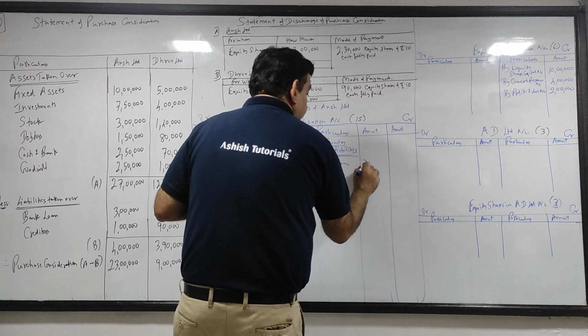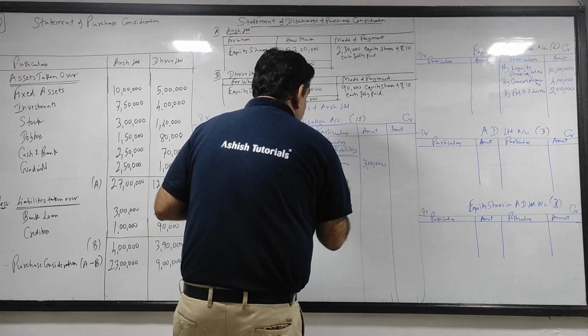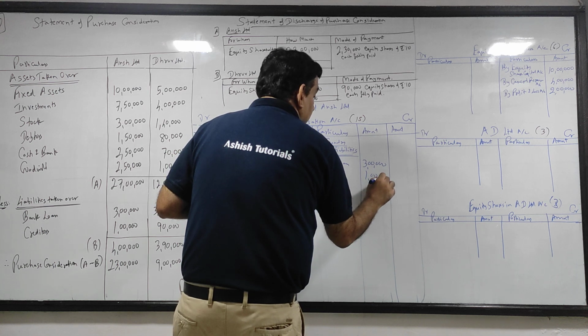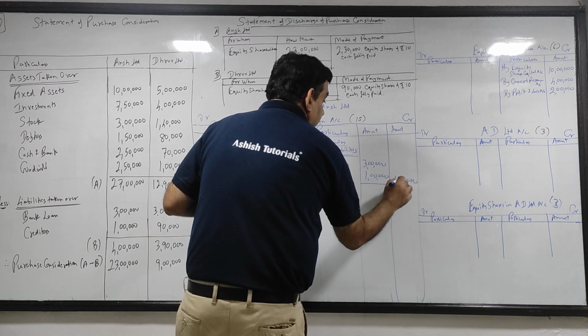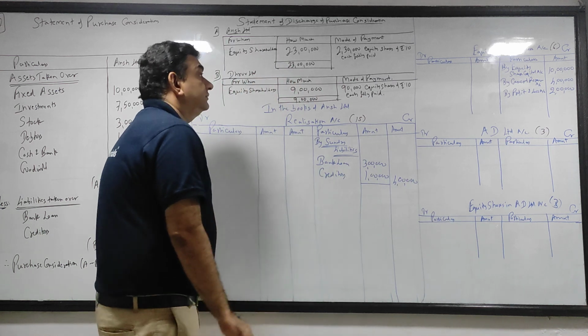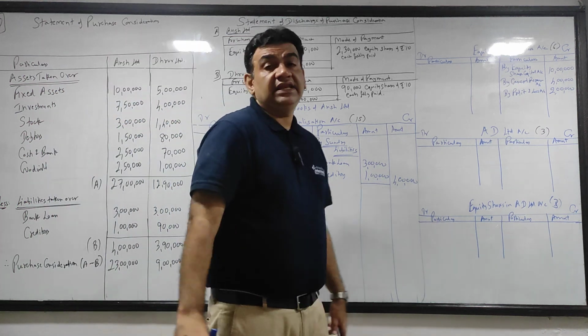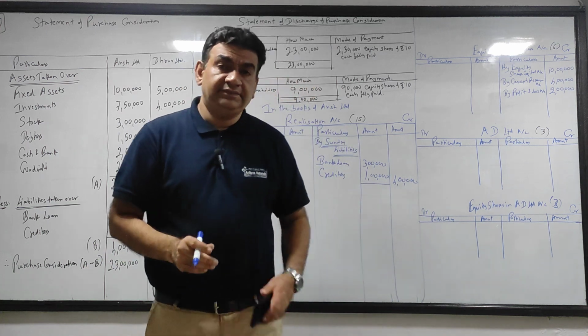So bank loan 3 lakh and creditors 1 lakh. So 3 lakh plus 1 lakh, that is 4 lakhs. 3 lakhs plus 1 lakh, 4 lakh. Got it? And keep one thing in mind.